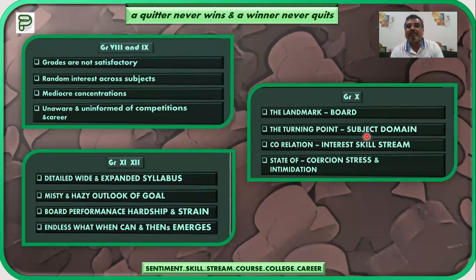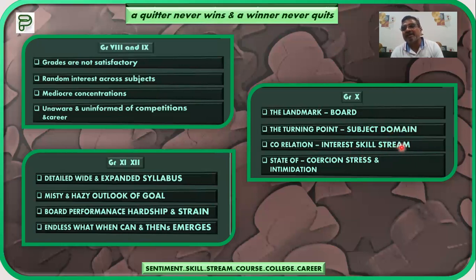So this is a very important phase in the life of a student, grade 10. A student should know the correlation between his interest, his skill, and the stream he is going to opt for. When interest and skill are parallel to each other, so what kind of interest does a particular student possess? And if his skill is also parallel to the interest, then definitely that particular stream can be chosen.